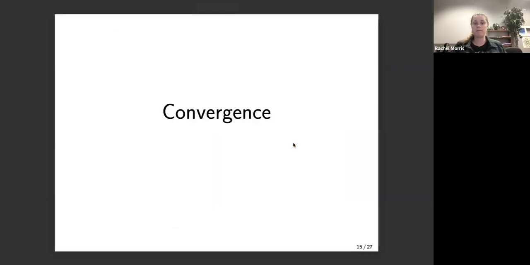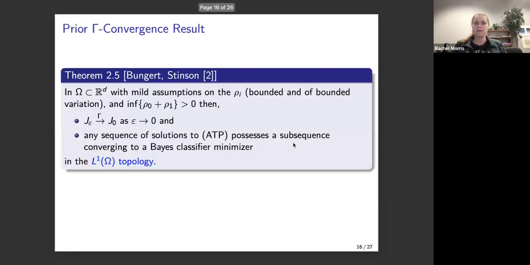So now I want to talk a bit about my convergence result. For convergence, I'm really thinking about taking that parameter epsilon to 0, that adversarial strength, and comparing it with the Bayes classifier, which in some sense you can think of as epsilon being 0.